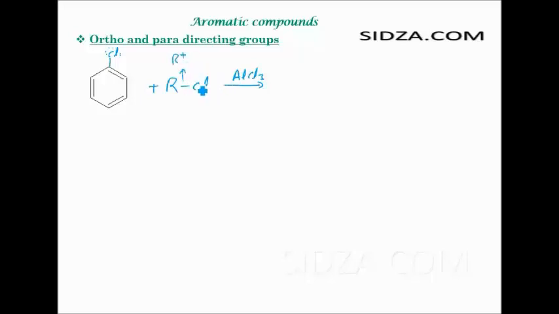For the mechanism you can go back to our previous video. This electrophile will attack at the ortho and the para positions because the chlorine is an ortho-para directing group. So now you will get a chlorobenzene with the alkyl group attached at the para position, and you will get another product where the electrophile is attached to the ortho position. Correct? So you get the ortho substituted product and the para substituted product.